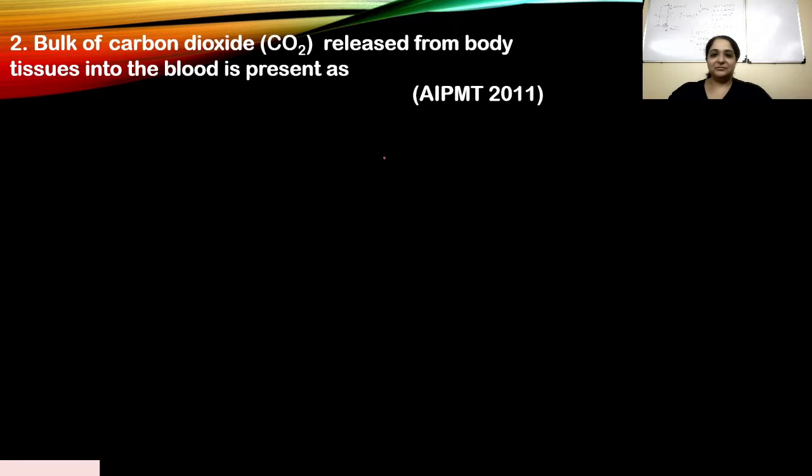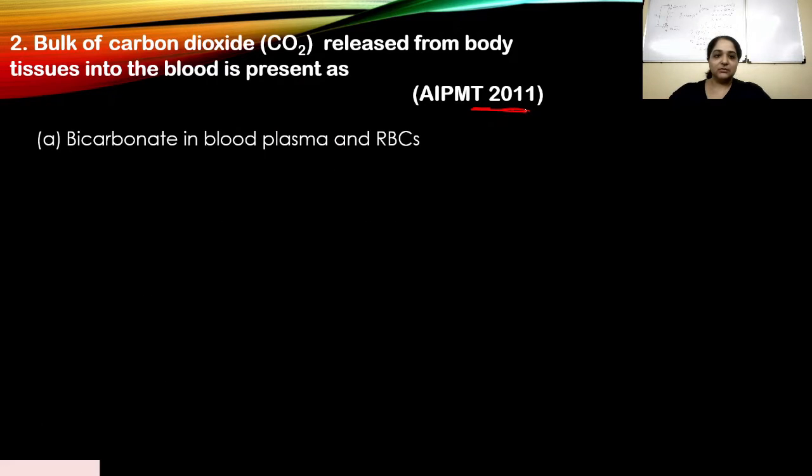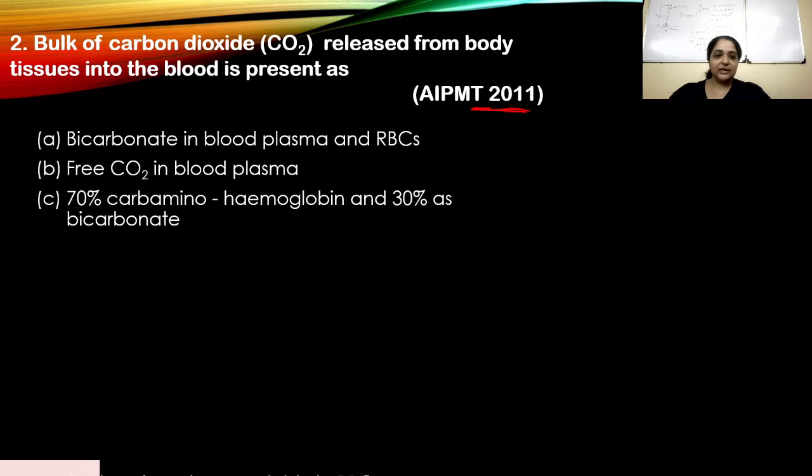All right. Bulk of CO2 released from body tissues into the blood is present as, okay, and this appeared in 2011. Let's look at our options A, B, C, and D. Again, I would suggest you pause the video and write down what you think is the right answer, and then we will come back.